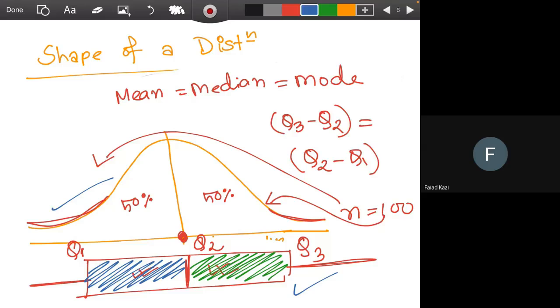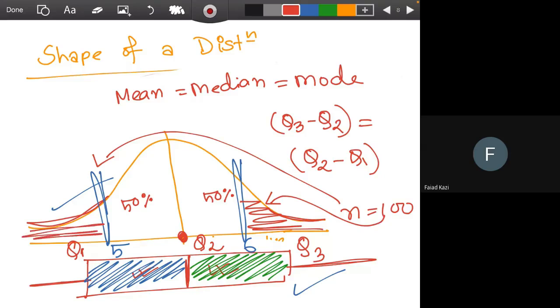Okay, so the example of symmetric distribution is actually the physical data. Like if we work with height of the individuals or height of the students in this class, we'll always see that most of the individuals are between 5 to 6 feet. In the Bangladesh setting, most of the observations are between 5 to 6 feet. There will be very few people who are above 6 feet, or very few people who are less than 5 feet.